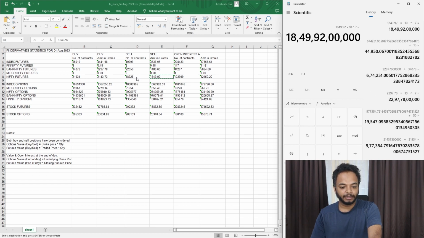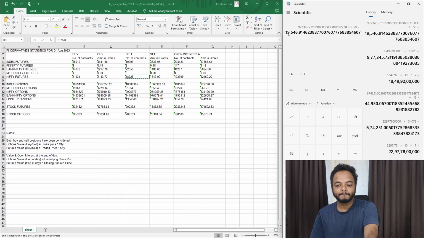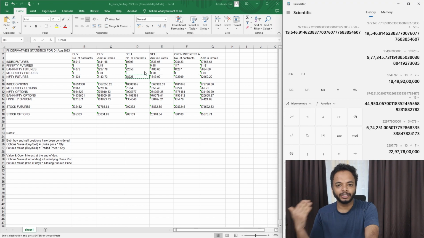Okay, then we'll divide it by the number of contracts traded, and then the lot size, which is 50, and see it's 19,546. So we have seen that the OI has decreased, so they have sold some of the positions. That's the average price. Since this is the average, you can think that they might have sold it for a little higher than this price as well. Anyway, you get the idea of what the average price of them in the futures is.